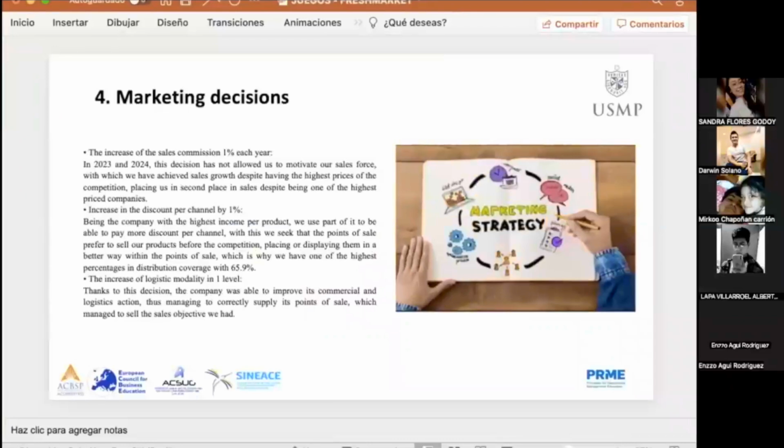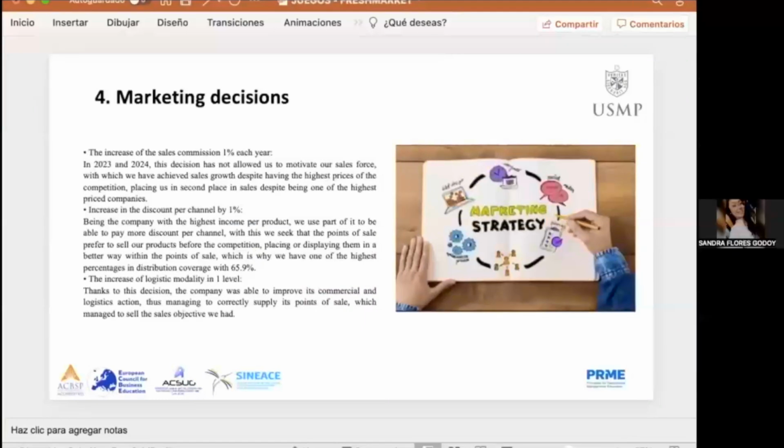The increase of the sales commission by 1% each year in 2023 and 2024. This decision has allowed us to place second in sales.